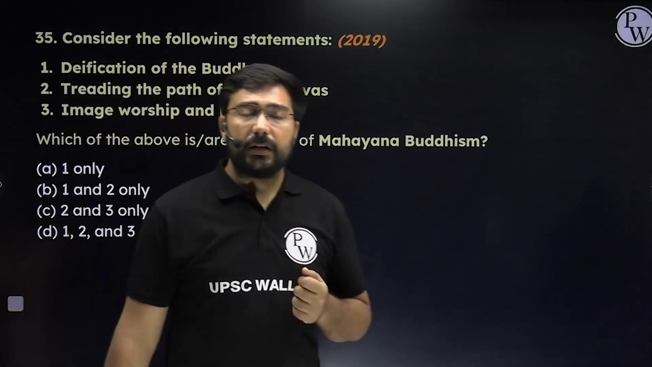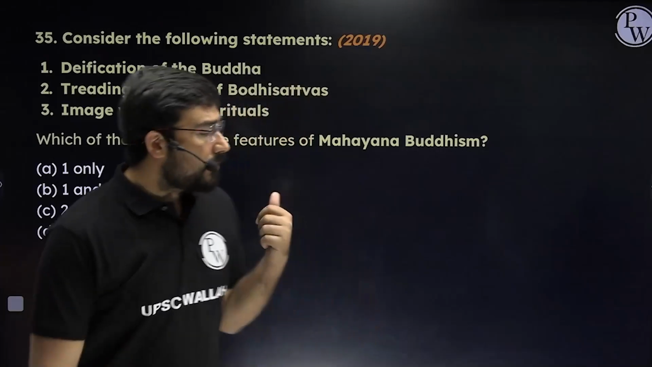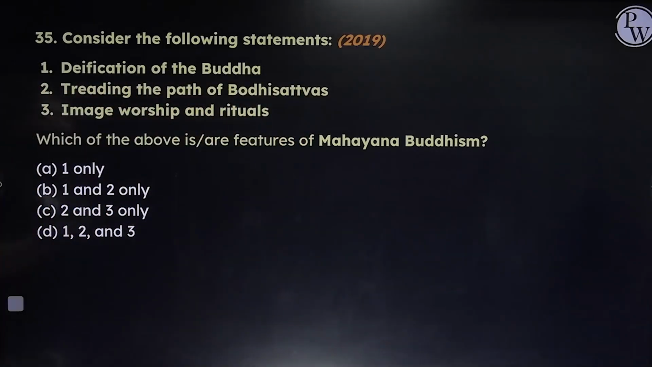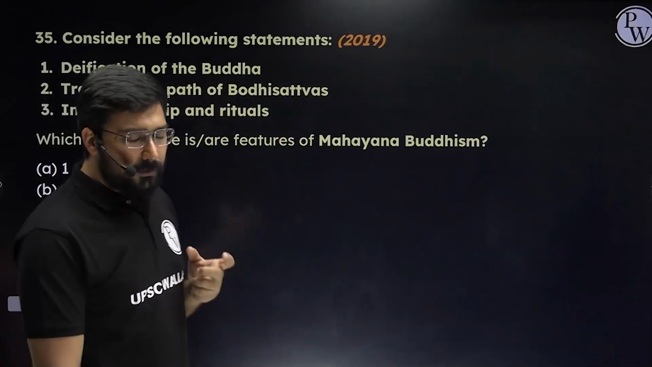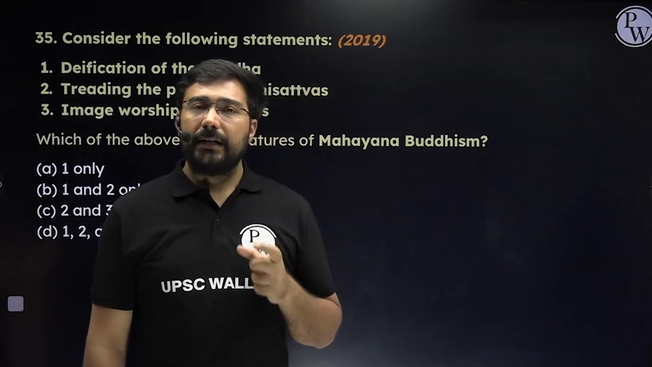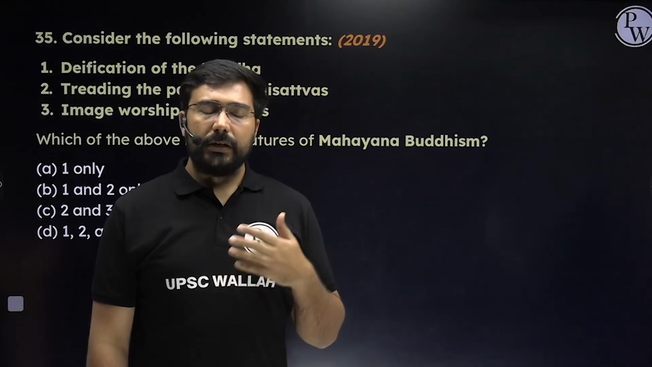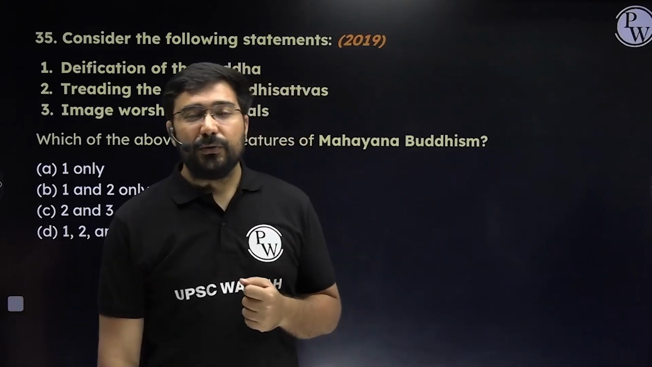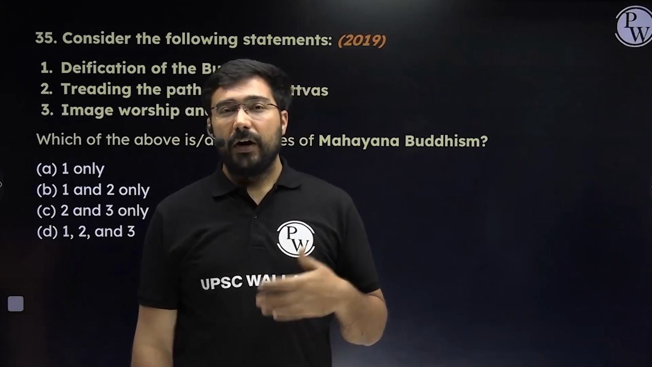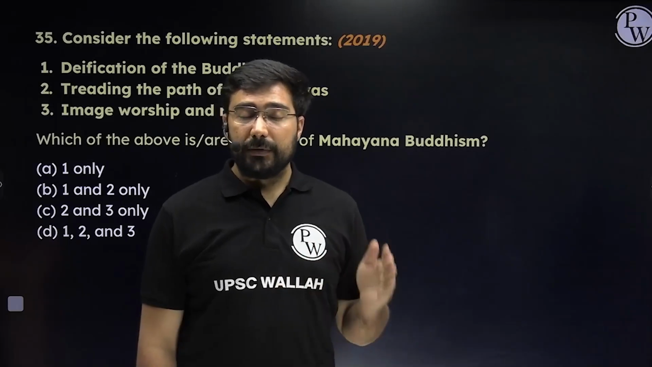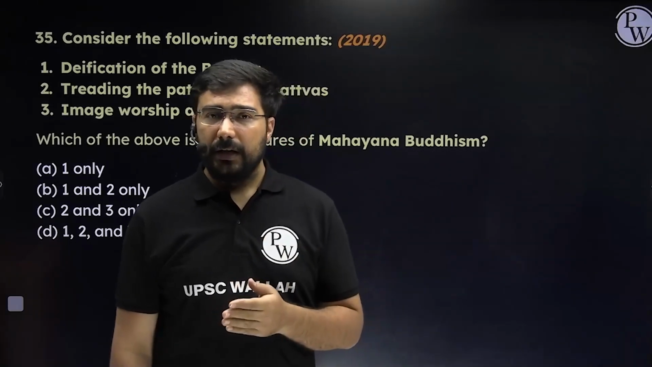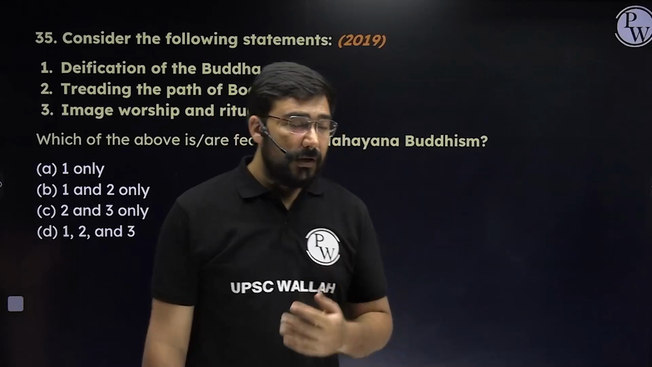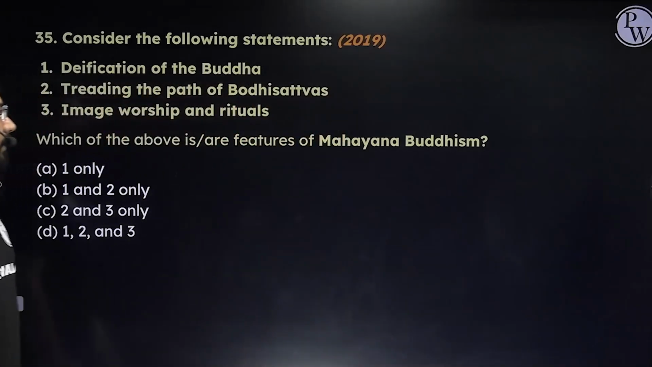Next, again, this is an easy question. Which of the following are characteristics of Mahayana Buddhism? In Mahayana Buddhism, first of all, we see deification of Buddha. Deification of Buddha means he was treated like a deity, like a god. Initially Buddha did not say anything about God. He was asked, do you know that there is a God? He said, find it for yourself. He neither accepted the idea of God nor rejected it. He just said, find it for yourself. So later on, he himself was converted into a God.